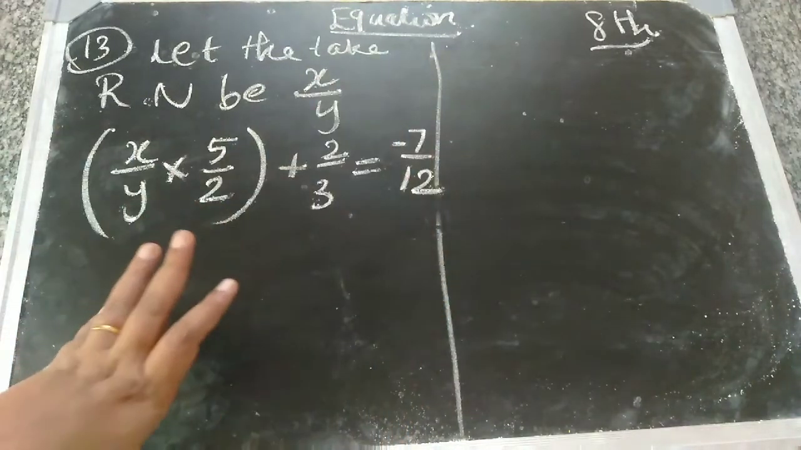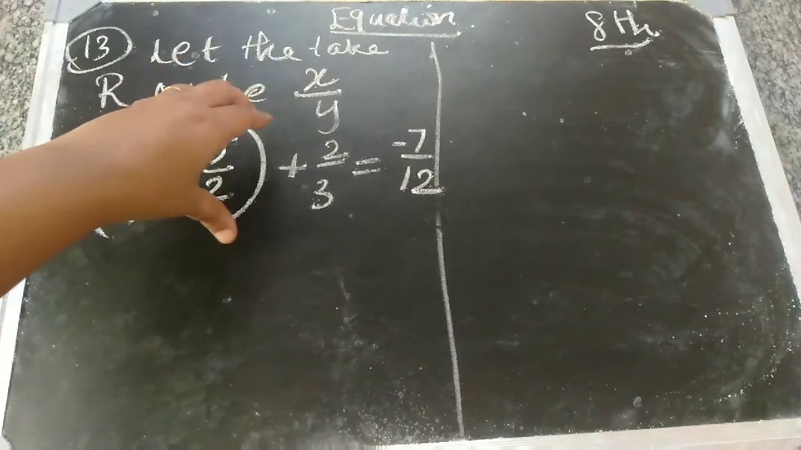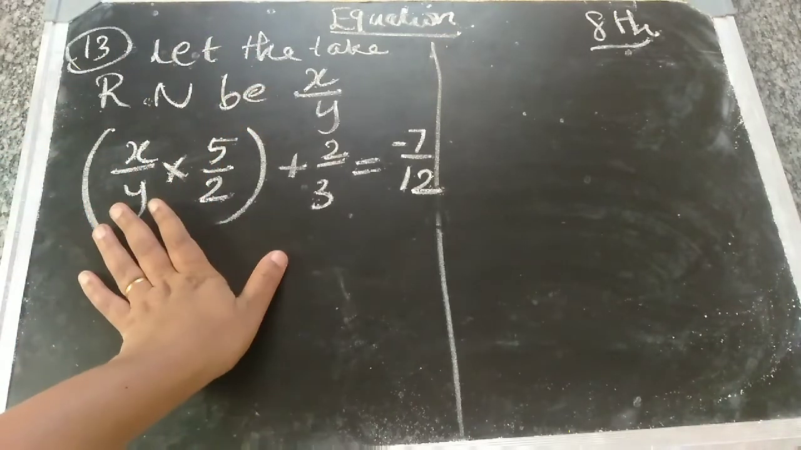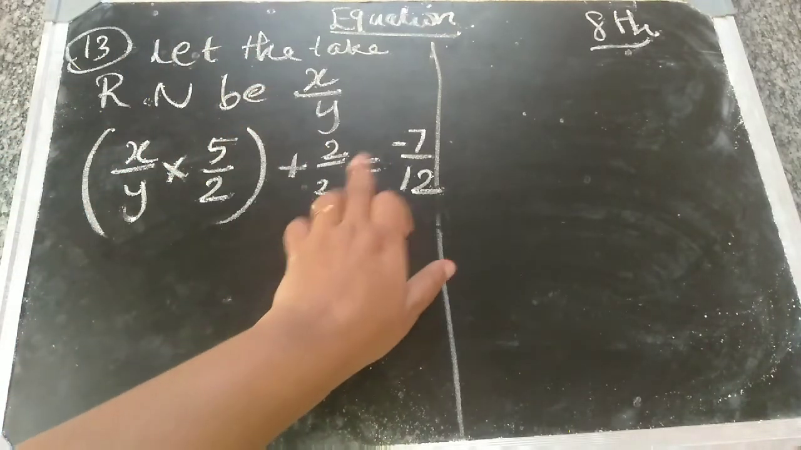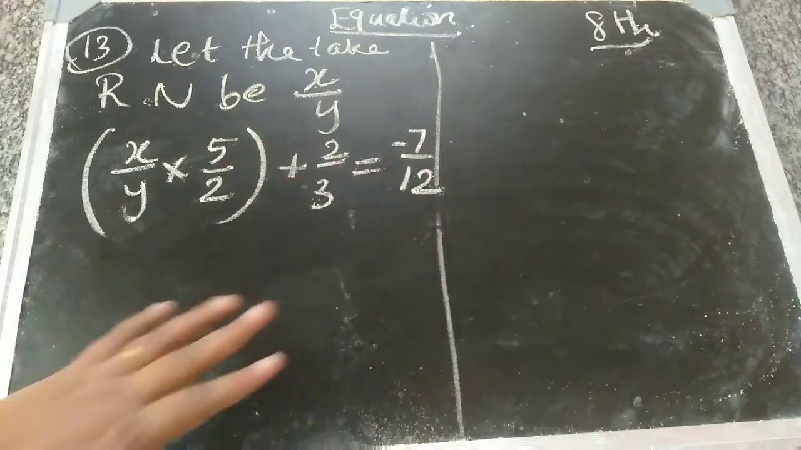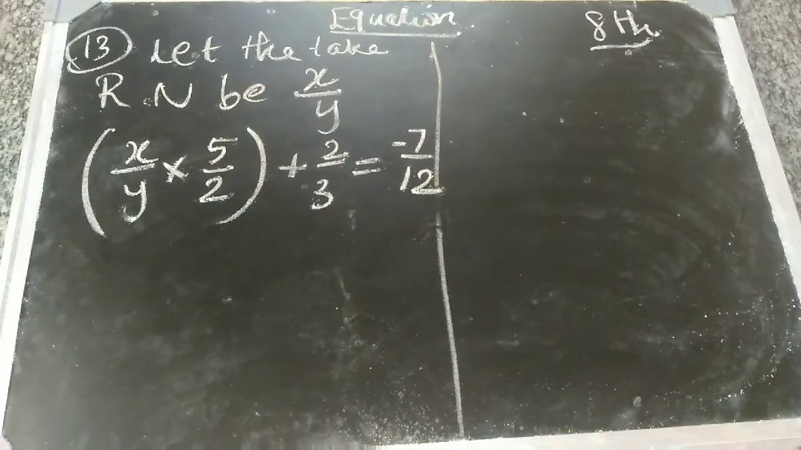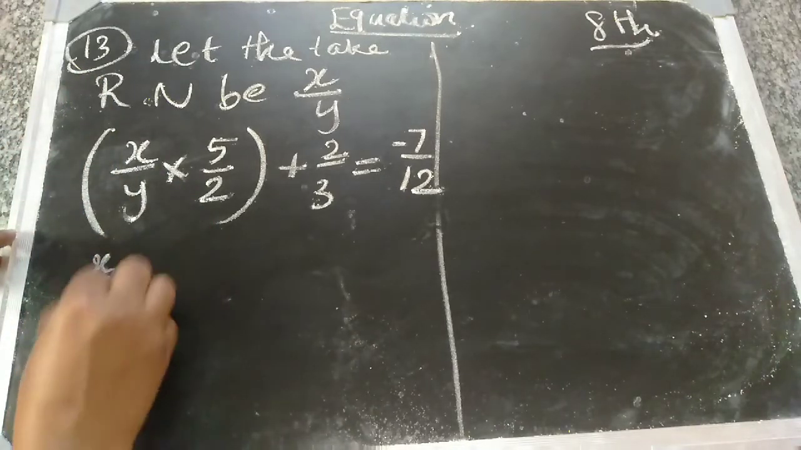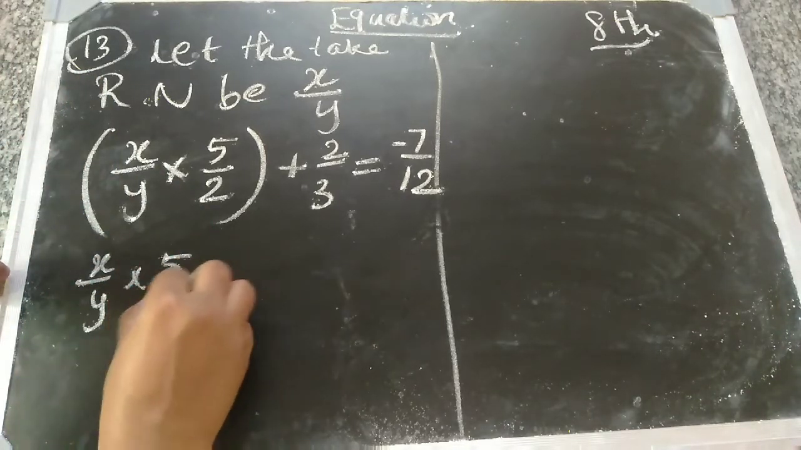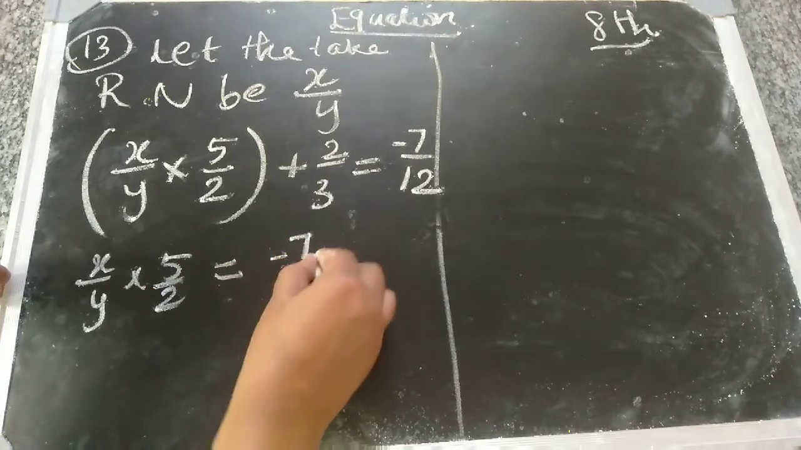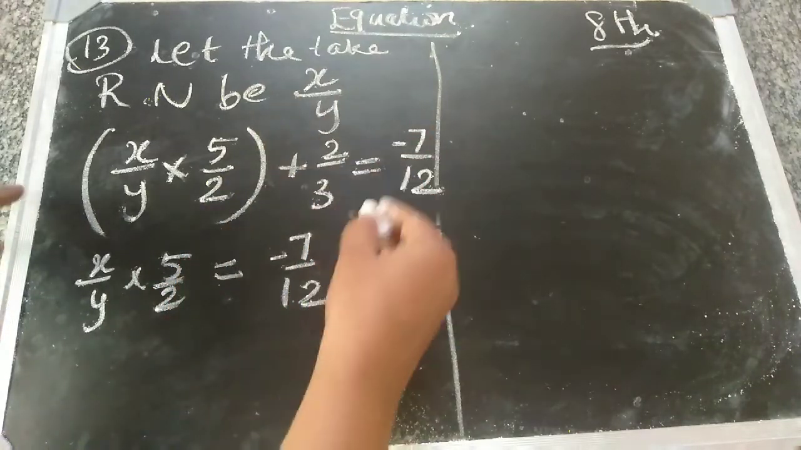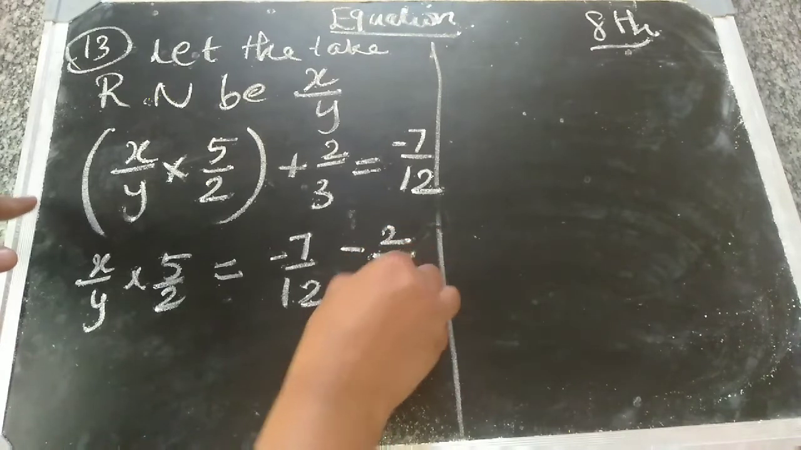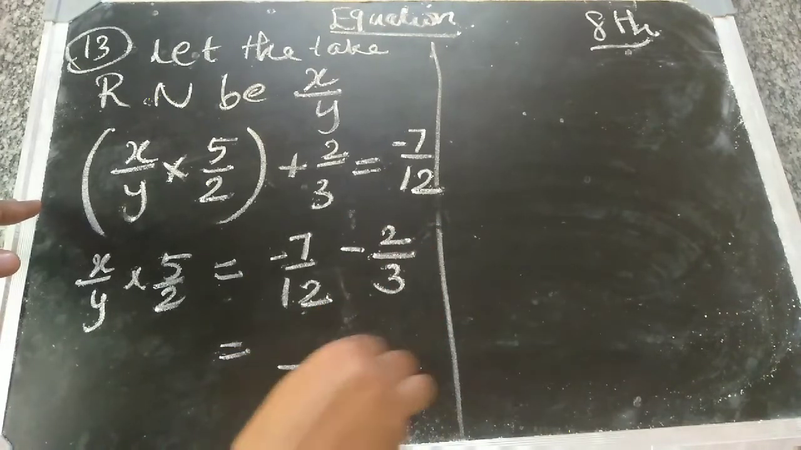This is the given. In the rational number you multiplied 5 by 2. In this result you add 2 by 3. You get minus 7 by 12. What is the rational number? Now you are going to simplify this. So keep it like this: x by y into 5 by 2. Next step, minus 7 by 12 plus 2 by 3, which comes this side as minus 2 by 3. Now it is an unlike fraction.